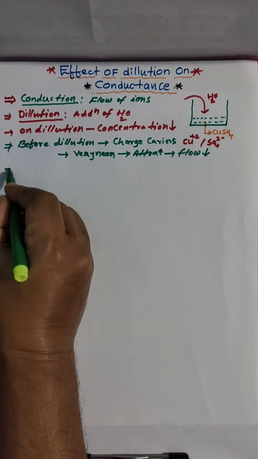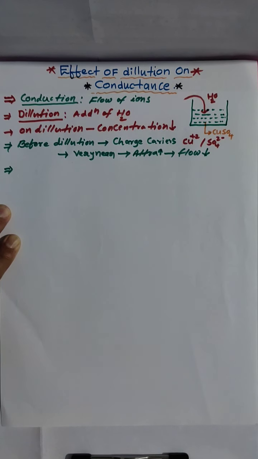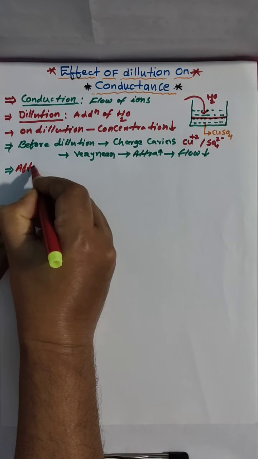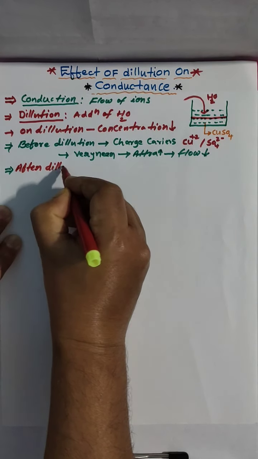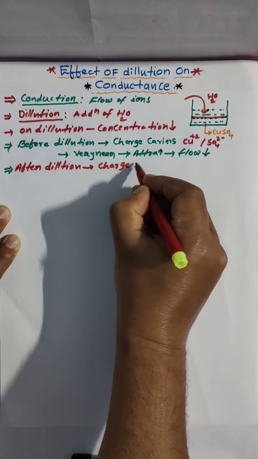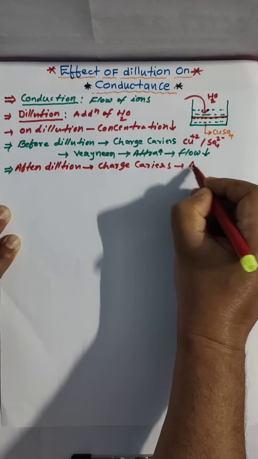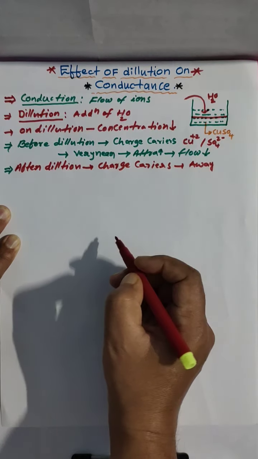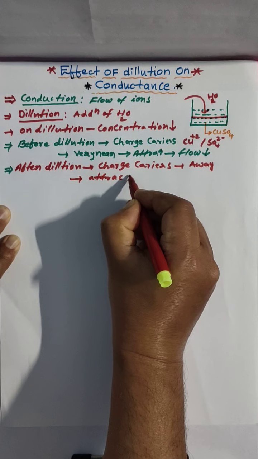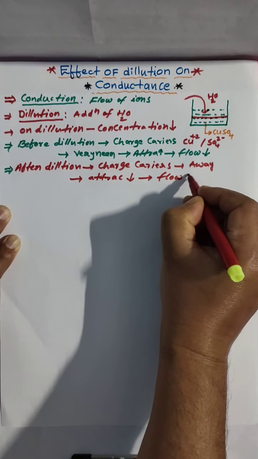After dilution, when I added water, what happened? Charge carriers are away from each other, which means attraction is less. When attraction is less, flow is more.